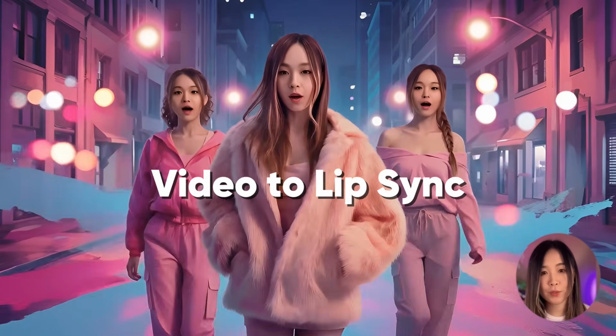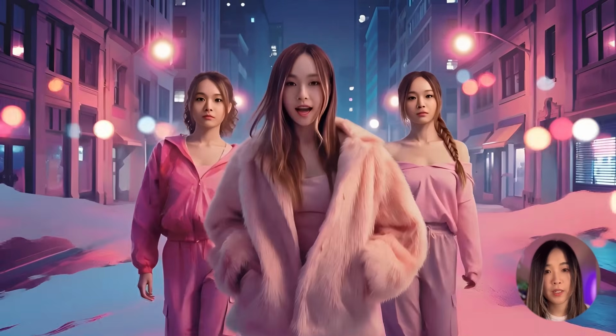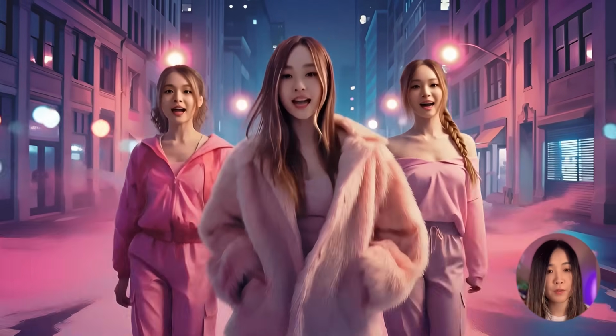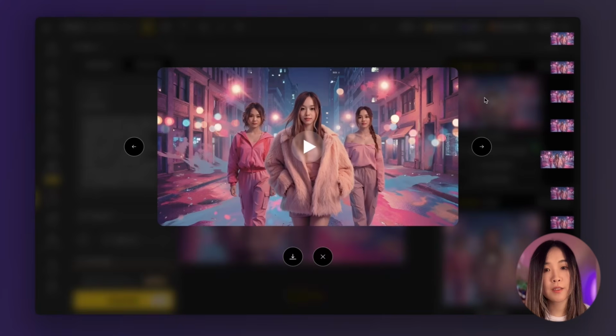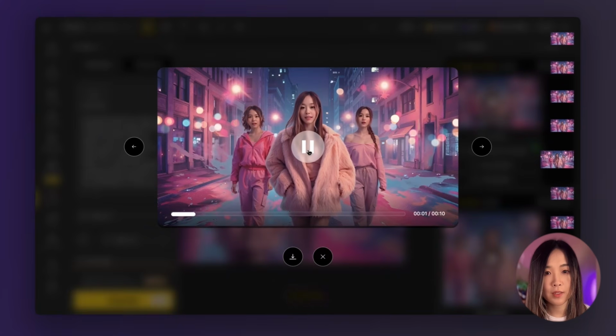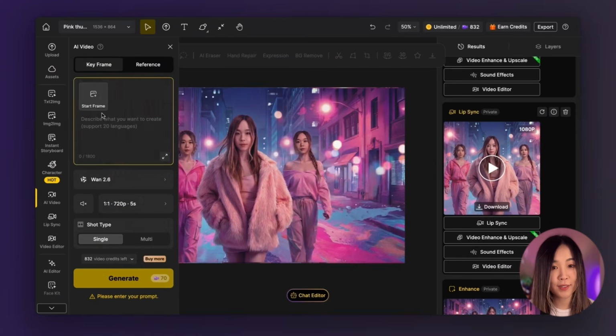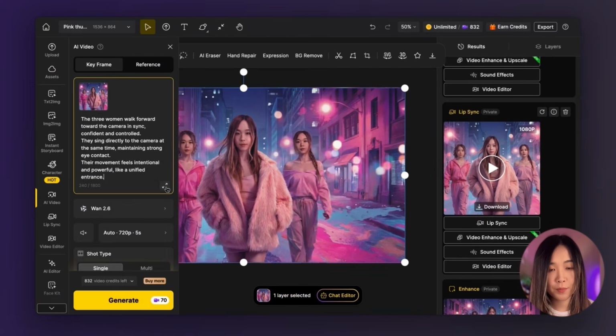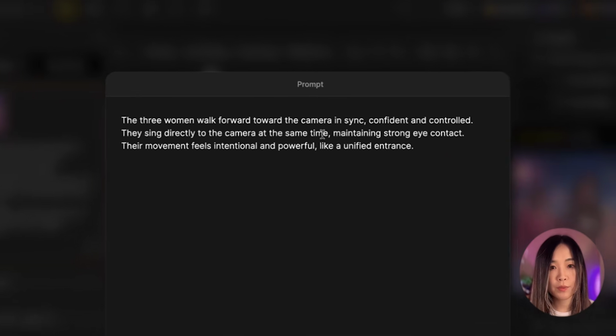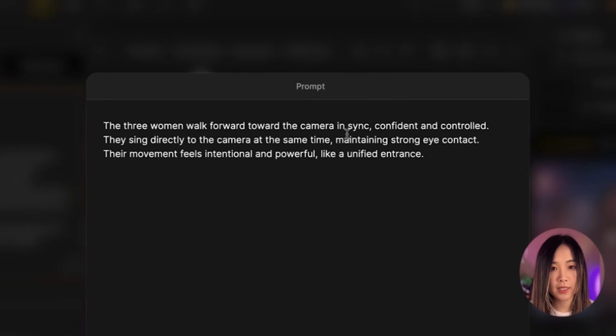But if you want more control over how the characters move, a better workflow is to generate video first, then lip sync on top of it. If you do image to lip sync directly, you'll get something like this, where they're mostly just standing there. So to do that, go to AI video and input your start frame. Here's the prompt I'm using: 3 women walk forward toward the camera and sync, confident and in control, maintaining strong eye contact.